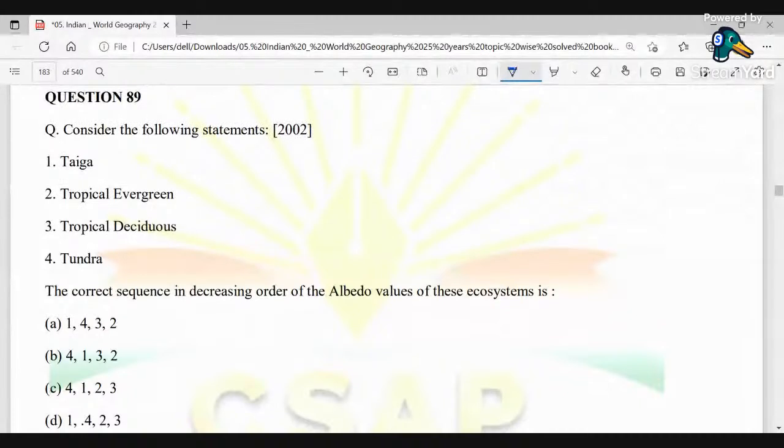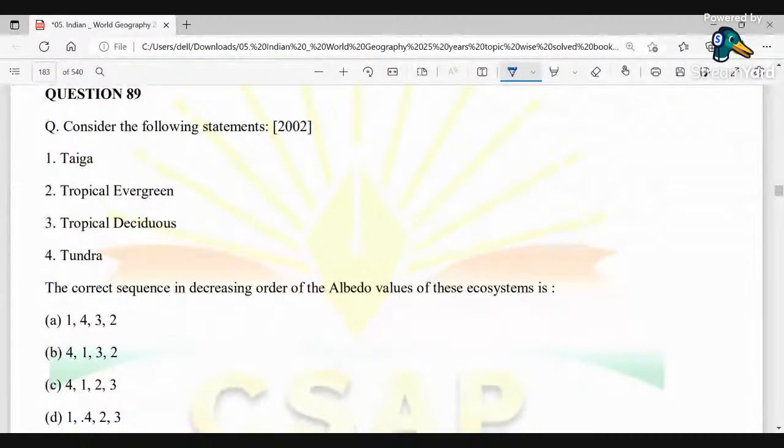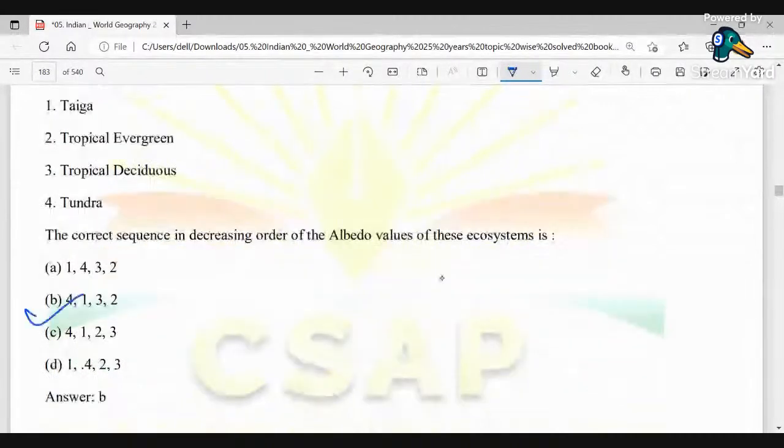Tundra is basically the flat Arctic regions of northern Europe, Asia, and North America, where no trees grow and where the soil below the surface of the ground is always frozen. So you could see the correct sequence, which is in decreasing order of the albedo values. Here, the correct option is B, that is 4132.